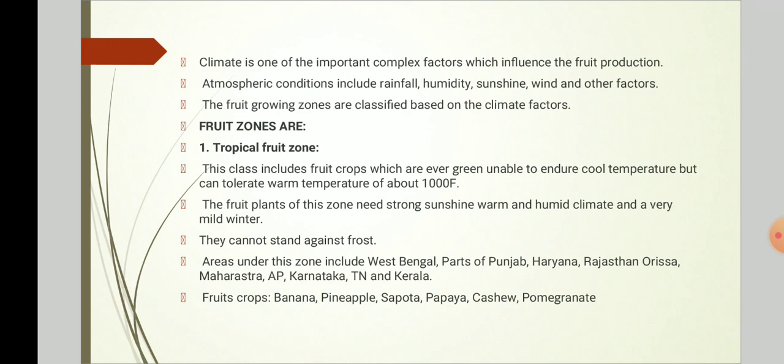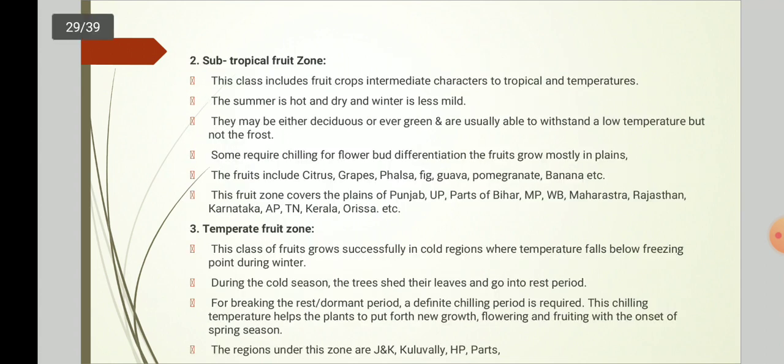Areas under this include West Bengal, parts of Punjab, Haryana, Rajasthan, Maharashtra, Andhra Pradesh, Karnataka, Tamil Nadu, and Kerala. The fruit crops grown in this region are banana, pineapple, sapota, papaya, cashew, and pomegranate.